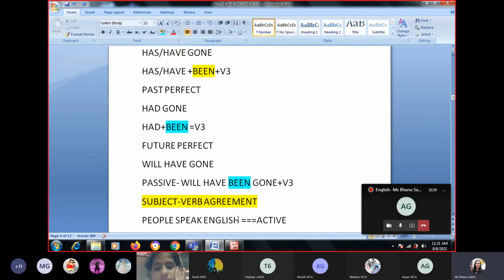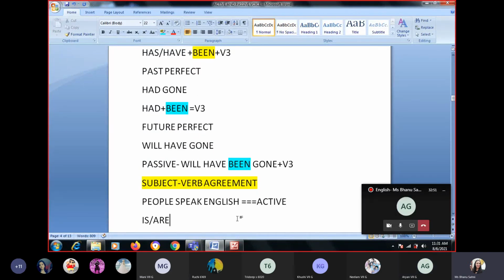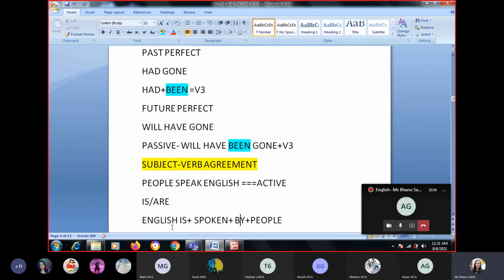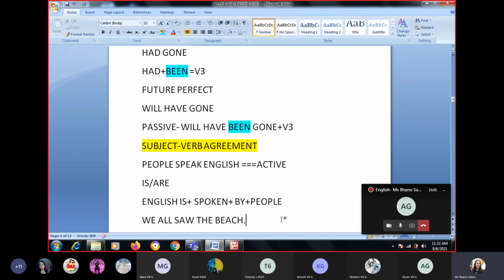Tell me the passive voice for this: People speak English. English is spoken by people. Very good, correct. English is your object, so it is there. English is singular, and speak is present tense, so we will use is. Verb's third form, spoken, by people, right?